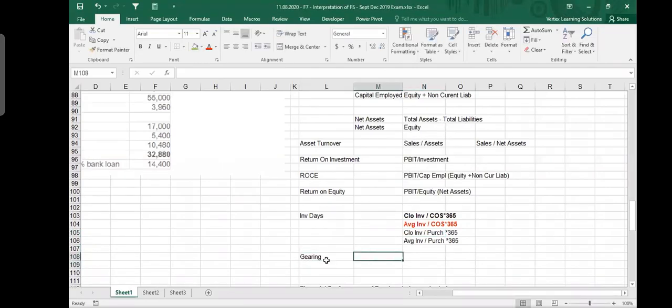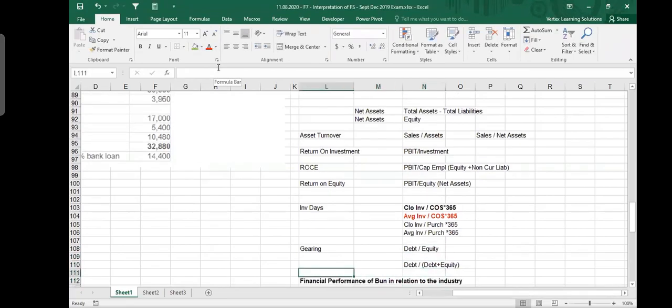When you do gearing, you either say debt divided by equity, or you can say debt divided by debt plus equity. So you should look in the question for how they want you to find it. If they say calculate debt equity ratio, then you will go for the first one. If they don't say calculate debt equity ratio, they ask me to calculate gearing.